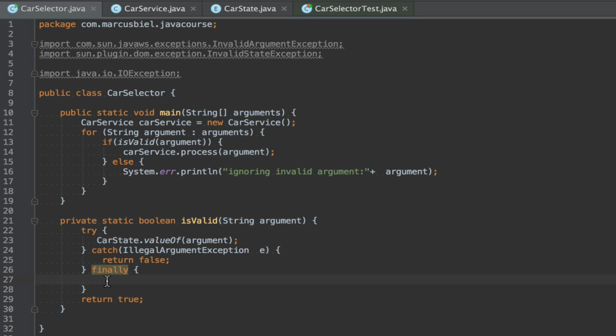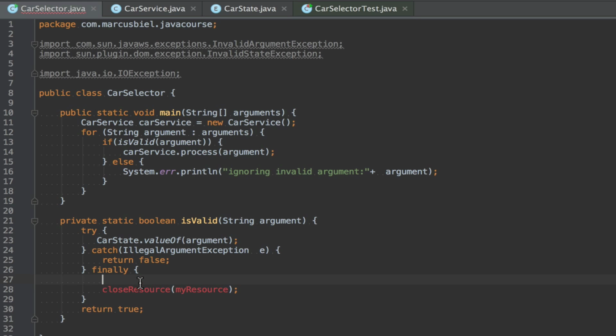I can't explain that in a second, but all I want to tell you for now is that this finally is very important when you deal with I/O operations that might fail. And in this case, you can close these resources. And close resource. For now, I'm just giving you my resource, this stupid method.